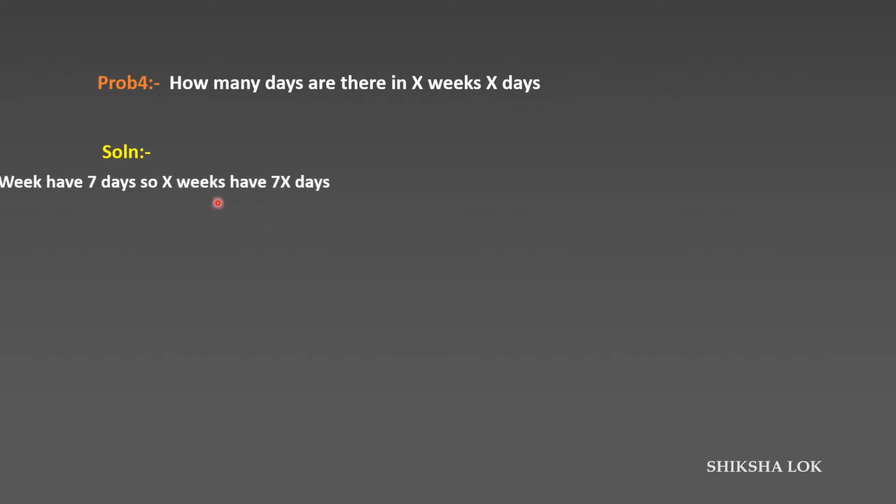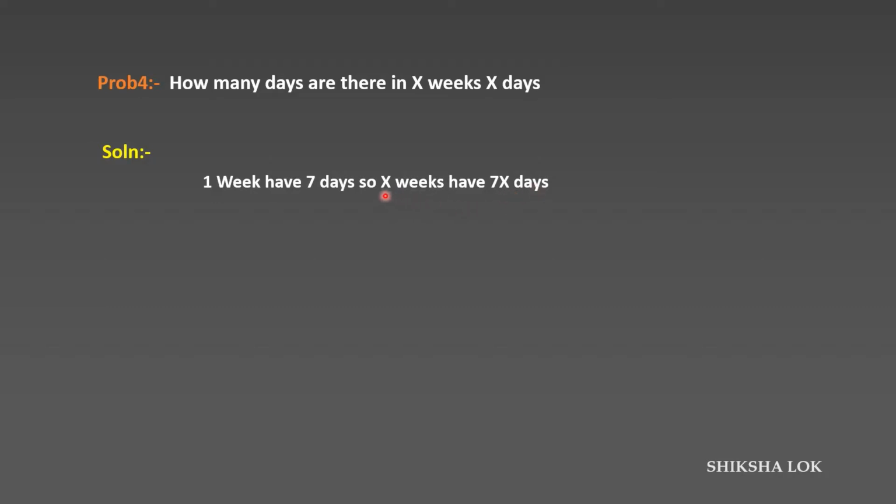Problem 4. How many days are there in x weeks x days? For example, consider x as 7. In 7 weeks 7 days, how many days are there in total? 7 weeks means 49, plus 7 days, that's 56 days. In general, we know that 1 week has 7 days, so x weeks has 7x days.